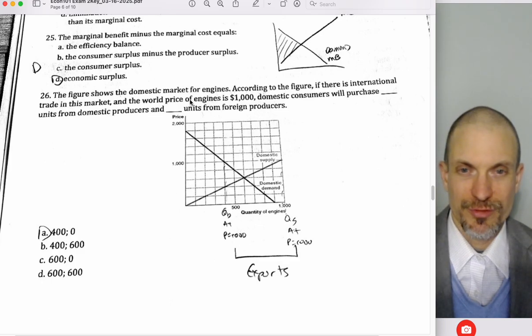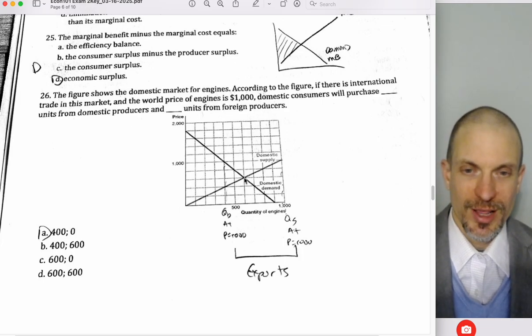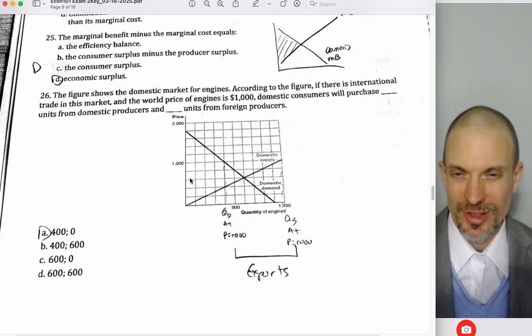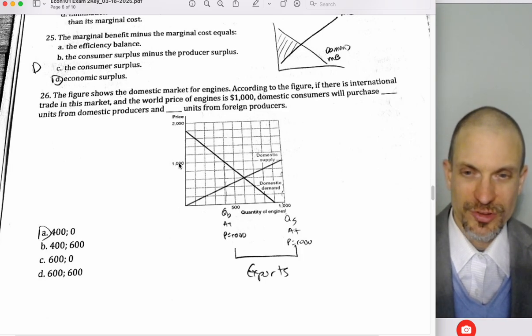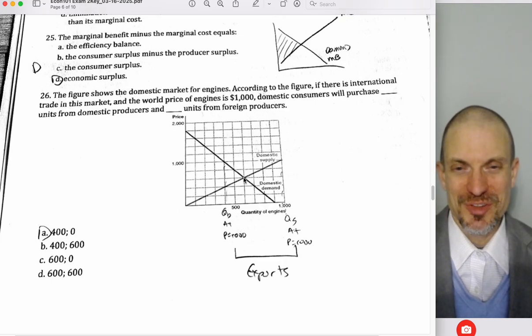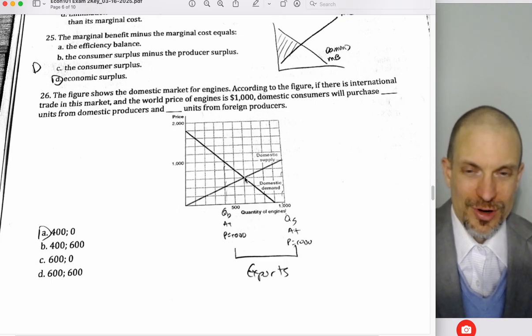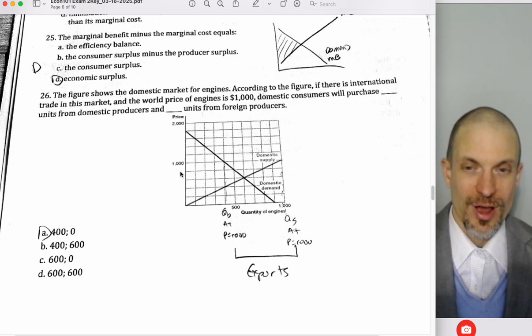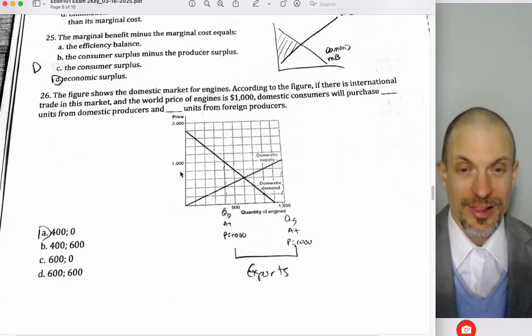The figure shows the domestic market for engines. According to the figure, if there's international trade and the world price is $1,000, how many units will domestic consumers purchase from domestic and how many from foreign producers? Well, the domestic equilibrium looks like 800, right? If the world price is 1,000, we're going to have a situation where our domestic producers are going to want to export. They're going to look around, discuss amongst themselves, realizing, why do we want to sell it locally for 800 when we can sell it abroad for 1,000? Let's sell it to those who are willing to pay us more for it and then maximize profits.